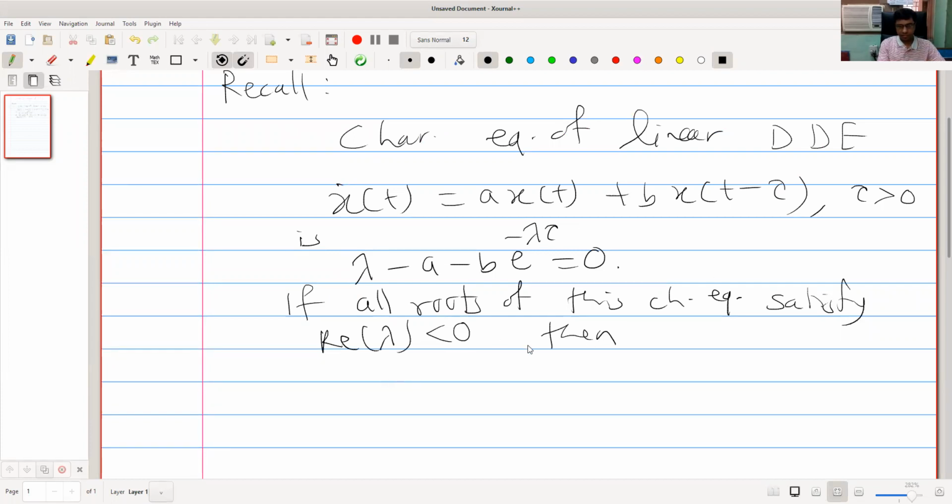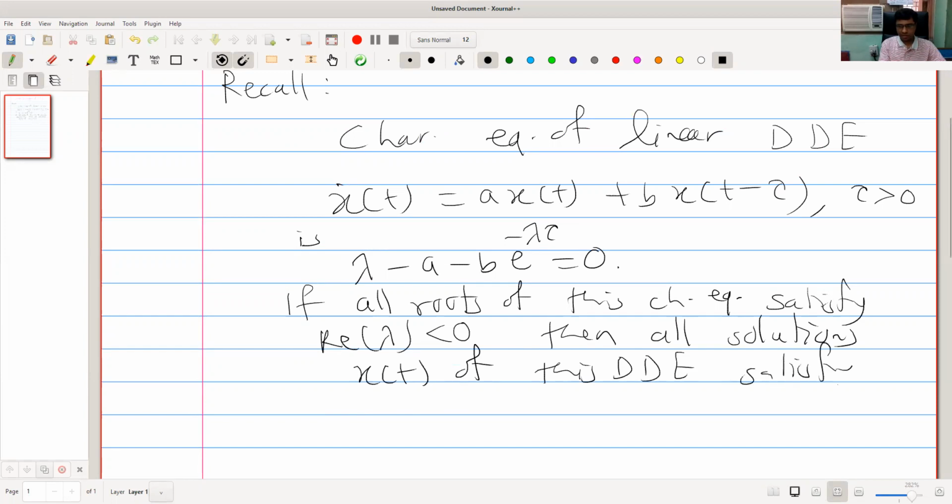Then all solutions x of t of this delay differential equation satisfy limit as t tends to infinity x of t equal to 0. Okay, so stable things. If this condition is not satisfied, then we say that system is unstable.